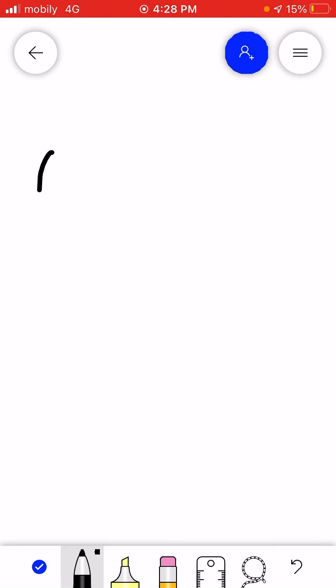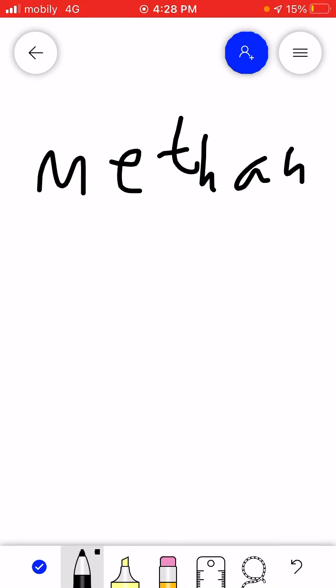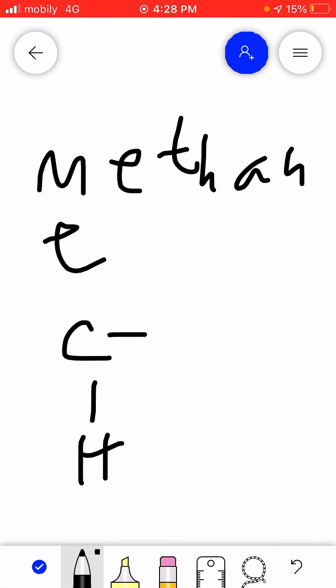When we're talking about methane, we're talking about a single carbon, and for each carbon there must be 4 bonds. So 4 bonds, and it must attach by hydrogen unless it's attached by a carbon. All right. So this is methane, for example.